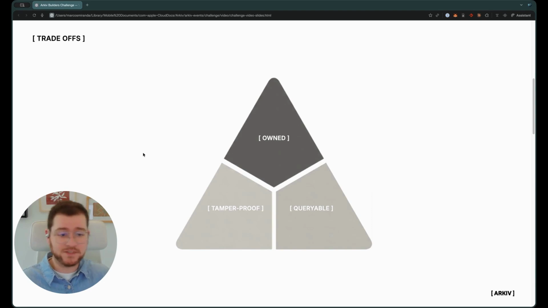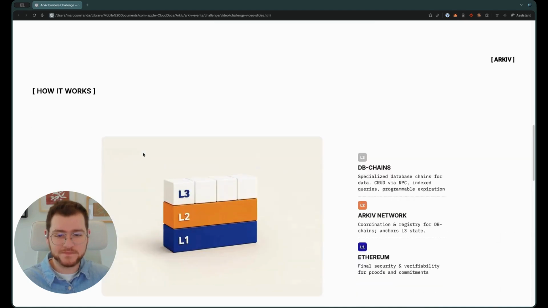Or you can have something that is really queryable, which you technically own, but in reality, you're trusting centralized actors that are actually the owners of your data. So, like I said, forced to choose between suboptimal options. However, what if I told you that you don't need to choose, because with Arkiv, you can have all three of them. And let me tell you how this works.